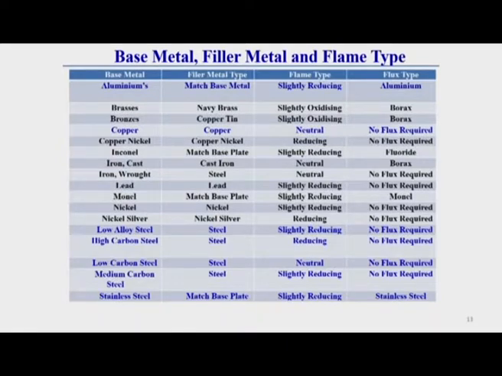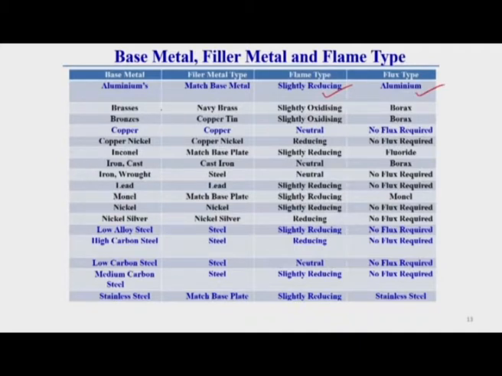I will discuss just 2-3, and the rest you can see from this table itself as per your requirement. Like for aluminum welding, if a filler rod is required, it should be matched with the base metal, and generally for aluminum welding a slightly reducing type of flame is preferable, and if flux is required, then aluminum flux is used.